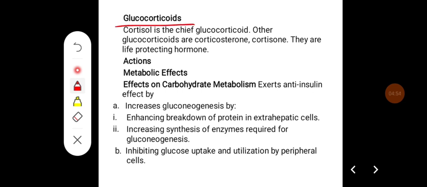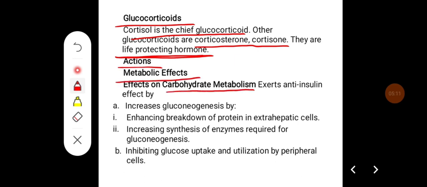Coming to glucocorticoids, cortisol is the chief glucocorticoid. The other glucocorticoids are corticosterone and cortisone, and these glucocorticoids are called life-protecting hormones. If you see their metabolic effects, first on carbohydrate metabolism, it exerts an anti-insulin effect by increasing